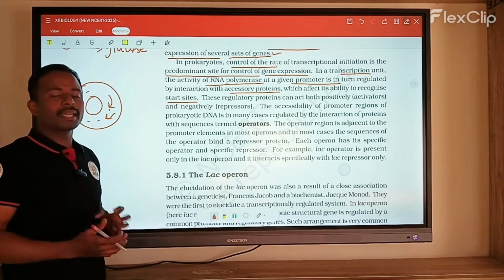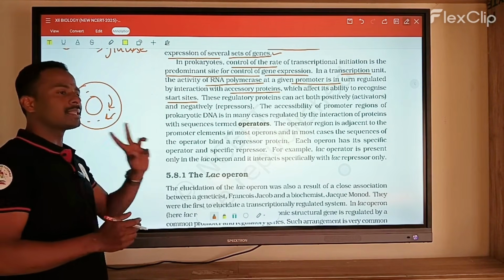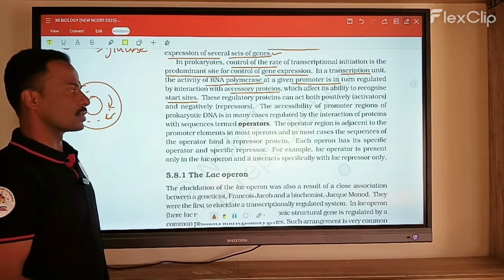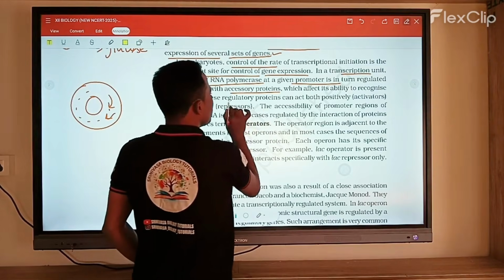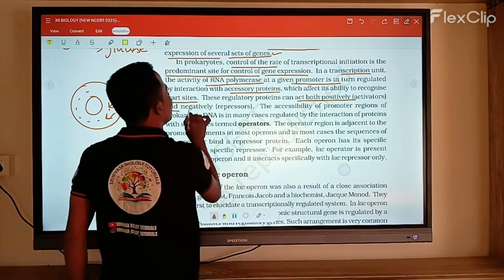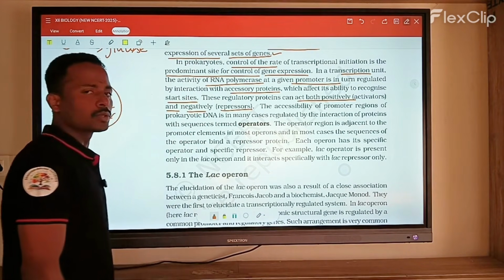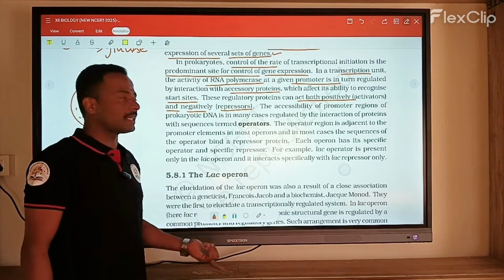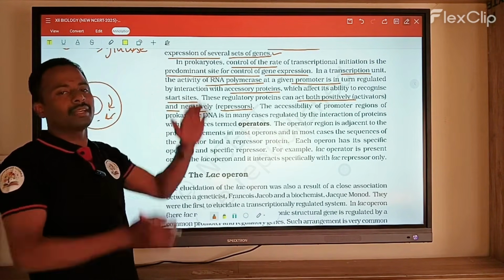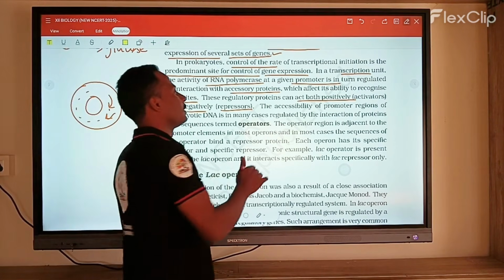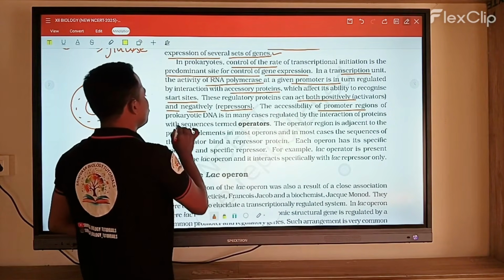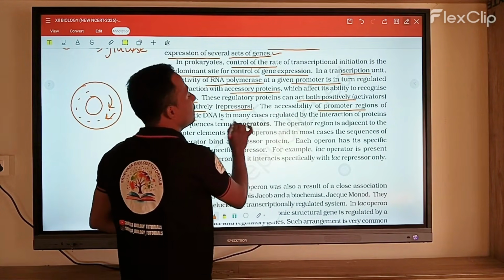So when the requirement is there, then only the set of enzymes participate in the regulation and start their function. These regulatory proteins can act both positively, meaning activators, and negatively, as repressors. So they act mostly as activators as well as repressors, meaning activated and deactivated.